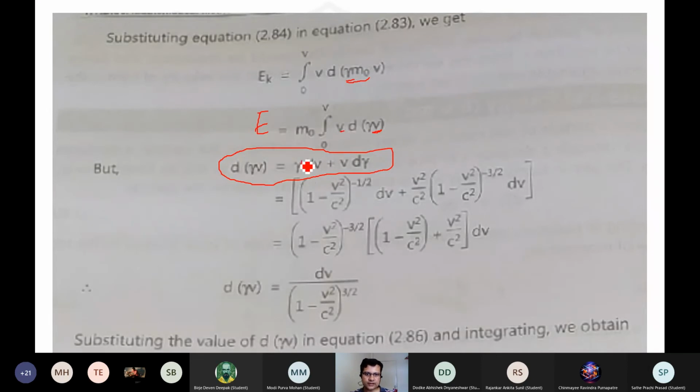By putting the values of gamma, which is ultimately 1 minus v square by c square to the power minus half, and solving further, this factor comes common. Ultimately you have d gamma v, which comes out to be dv upon 1 minus v square by c square to the power 3 by 2, or in the numerator if you write it here in the denominator, its power is plus 3 by 2.